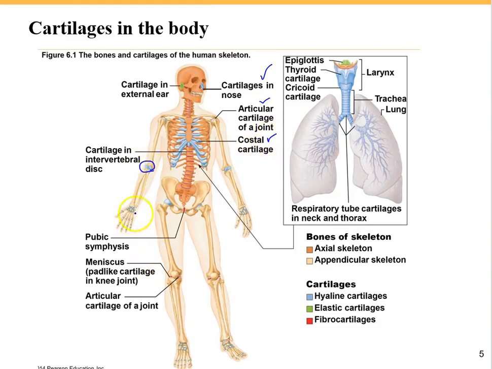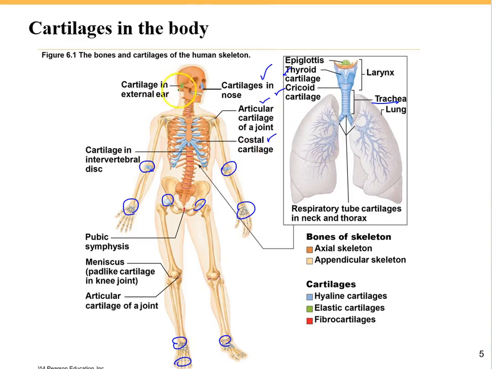The cartilages found in our joint, which we talked about, the articular cartilage, are all hyaline cartilage. Let's look at the respiratory tract. In the larynx, we have thyroid cartilage, cricoid cartilage, and tracheal cartilages, all of which are hyaline cartilage, the most abundant type of cartilage in our body.